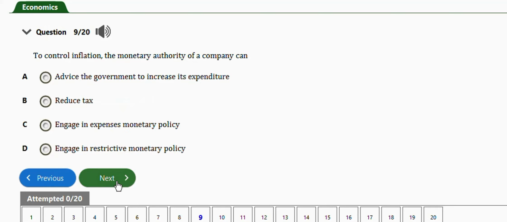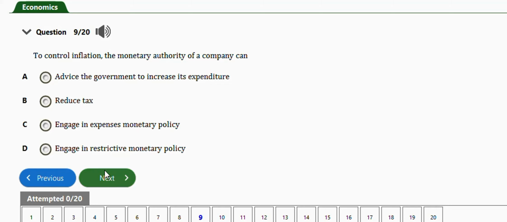Next question is this one. It says, to control inflation, the monetary authority of a country can advise the government to: increase its expenditure, reduce tax, engage in expansionary monetary policy, engage in restrictive monetary policy. The right answer is option D, which is engage in restrictive monetary policy.